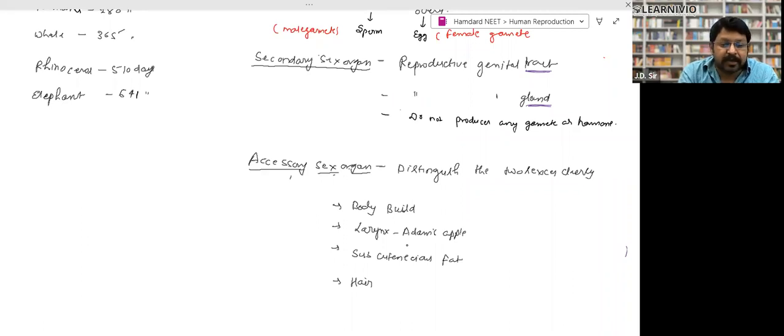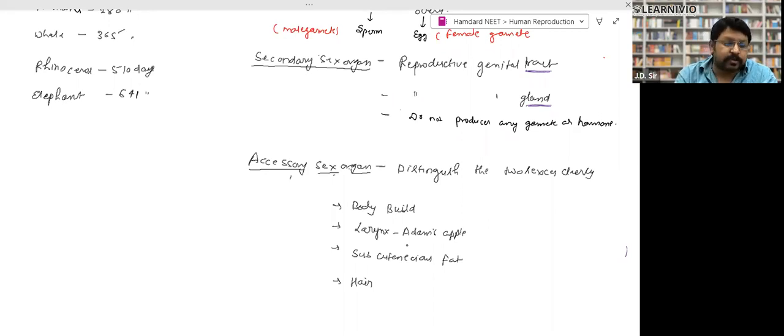The body shape as well. In the same way, in elephants you can say on the basis of look whether it is a female or male elephant. The female elephant is bulky, heavy, stronger, more powerful, and the male is slim and trim, looking better than the female. That's how you can discriminate on the basis of external or morphological looks.